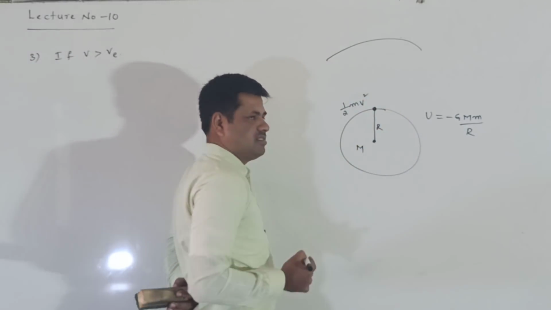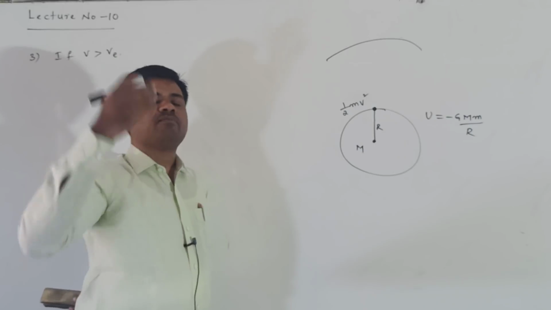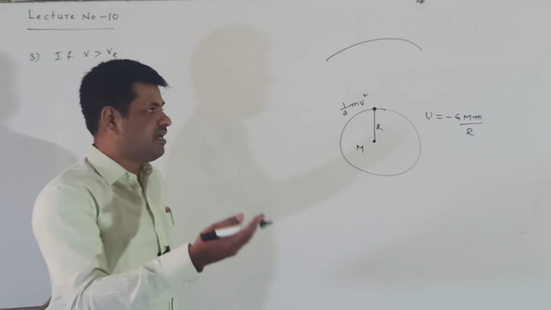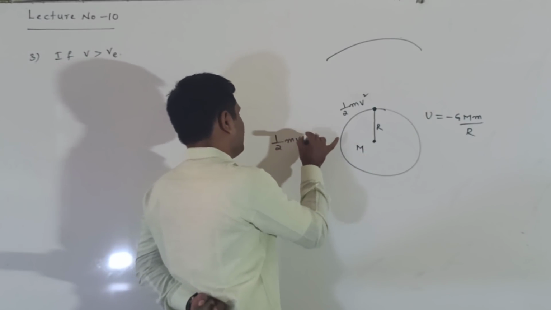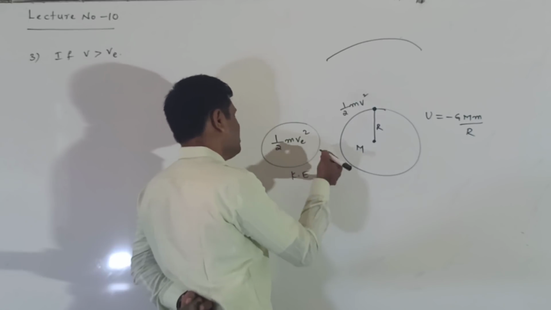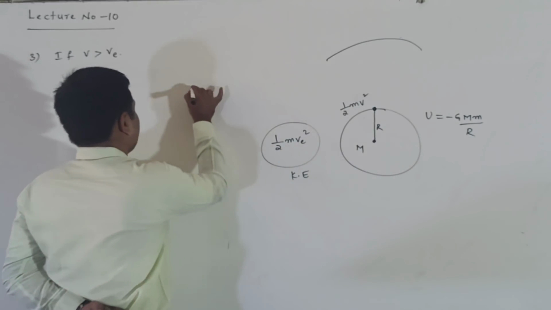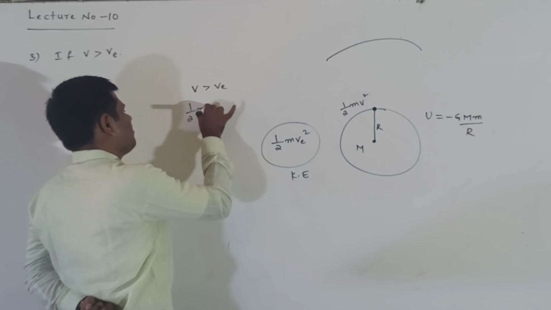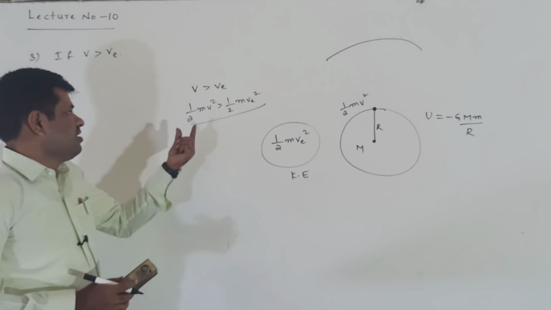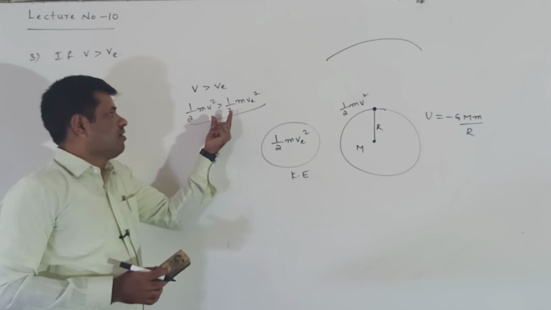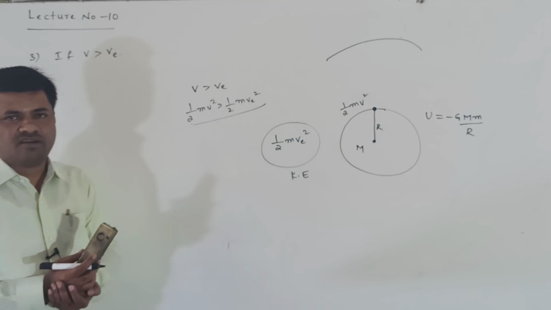Now, in this kinetic energy, some part is used to escape from the gravitational field of earth. How much kinetic energy is required to escape from the gravitational field of earth? We know it is half m v_e square. When half m v_e square kinetic energy is given to the body, it just escapes from the gravitational field of earth. But here v greater than v_e means half mv square is greater than half m v_e square. So some part, half m v_e square, is given to the body to just escape from the gravitational field of earth.